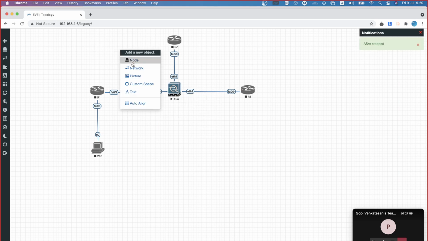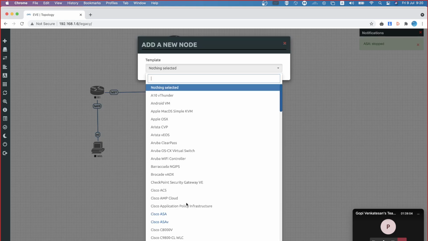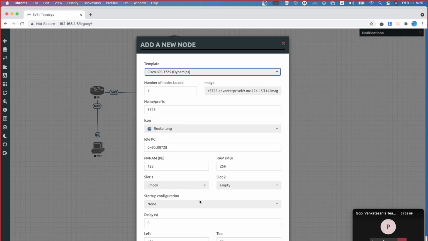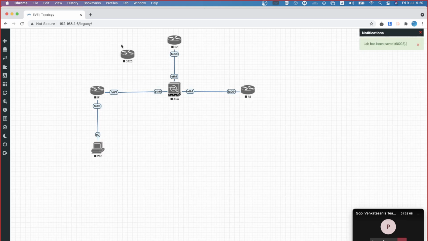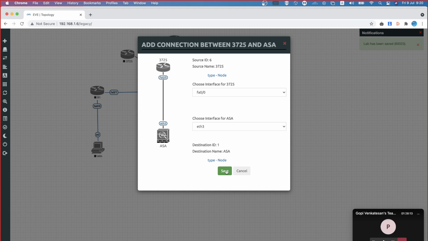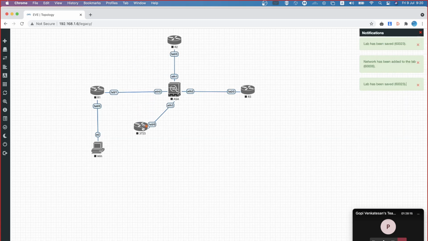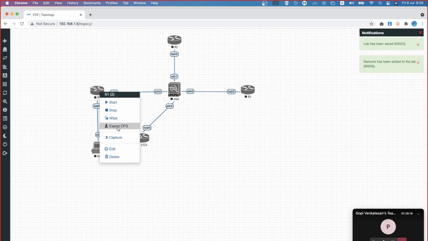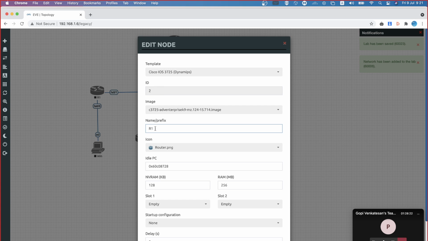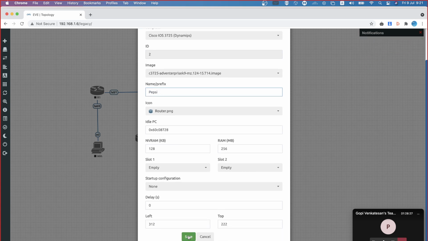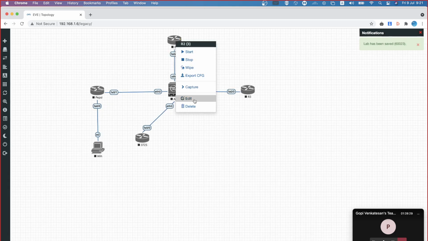I'm going to add another router here. Now see, I'm just changing this name to Pepsi, so that you will be able to differentiate it.